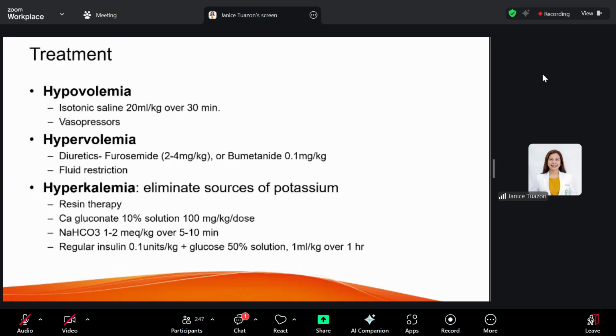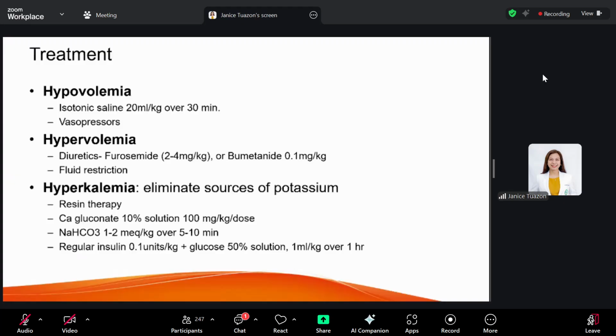Hyperkalemia of serum potassium of more than 6 per liter can also be seen for acute kidney injury patients. And what we don't like for potassium is that it has an effect to your heart. So it can lead to arrhythmia, eventually cardiac arrest and death. So exogenous sources should be eliminated kasi mataas na nga eh. And we should give your hyperkalemic regimen to decrease your potassium.